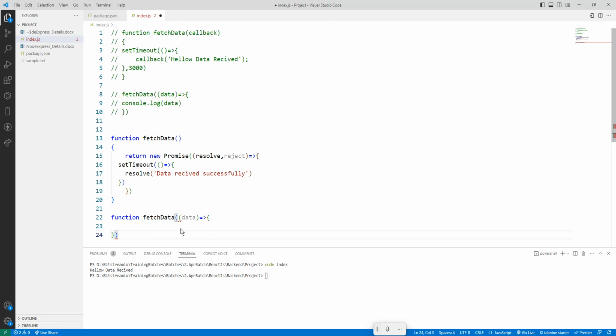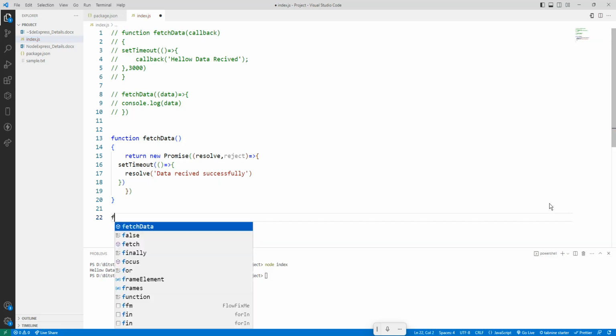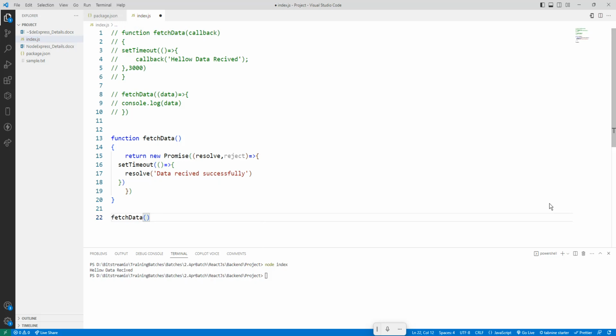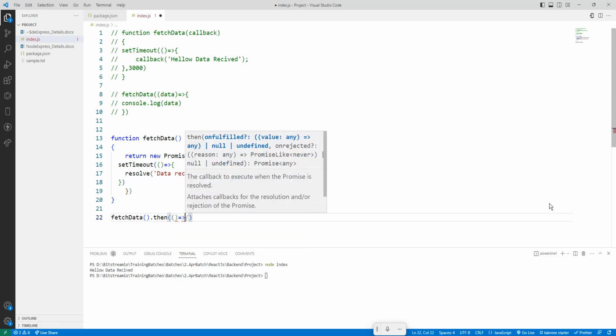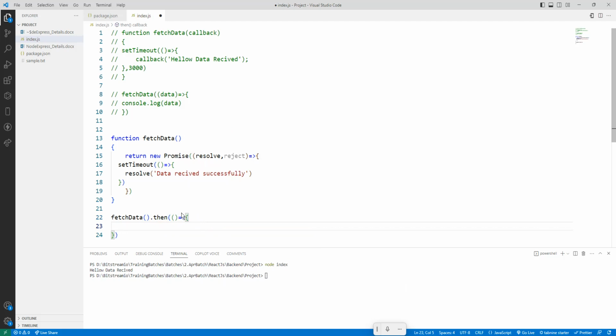So function fetch data, why is it showing an error? Okay, sorry, this is not fetch data. It is fetchData().then(), so then we have a callback function with open and close braces. There we are passing data, and console.log, so you can give the data.